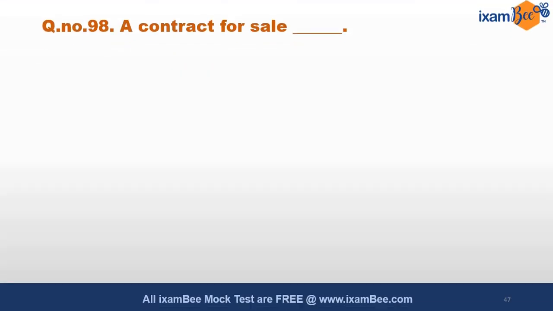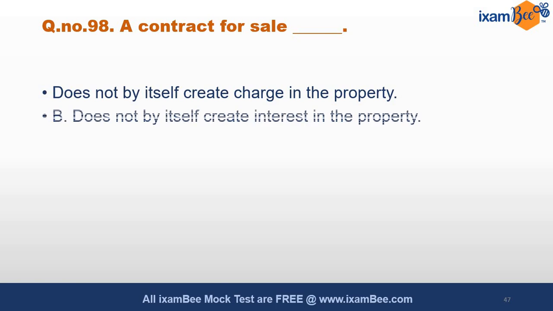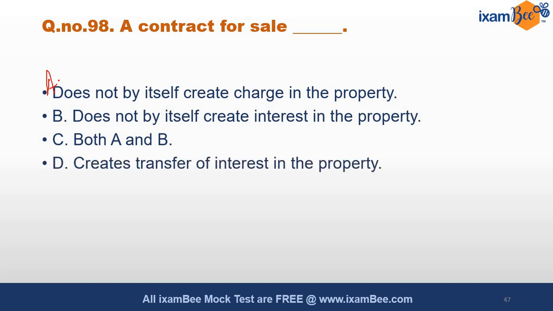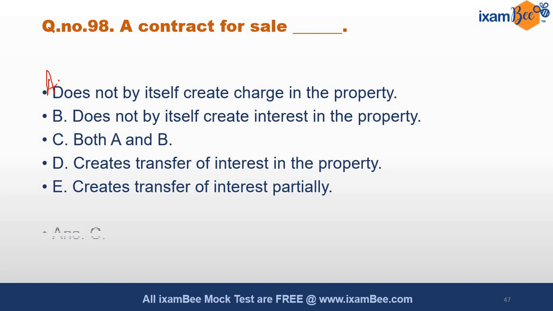A contract for sale does not by itself create a charge in the property, does not by itself create an interest in the property. Both A and B are correct. Contract for sale and contract of sale are two different terms. Be aware of such differences. It creates transfer of interest in the property, or partially. The correct answer is C, both A and B.